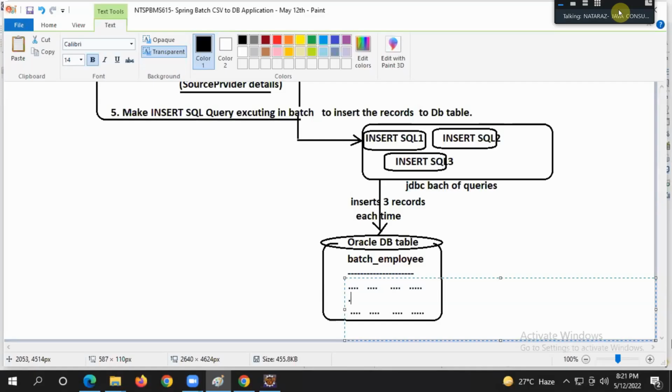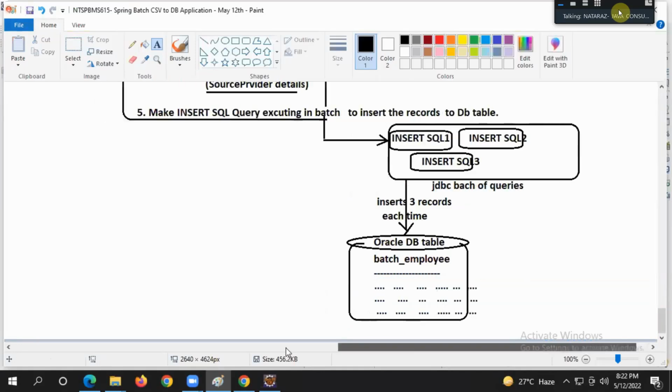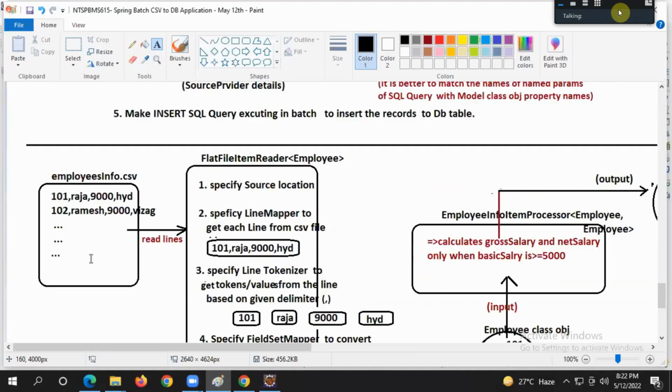You are able to visualize something out of this diagram. Not 5 columns, in fact 7 columns. Why? Gross salary and net salary will also come here. I think you got crystal clear clarity, guys.